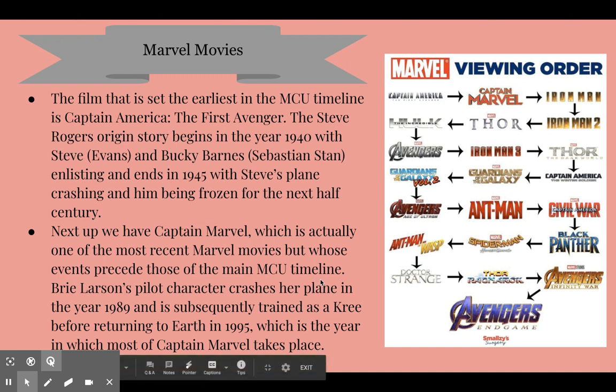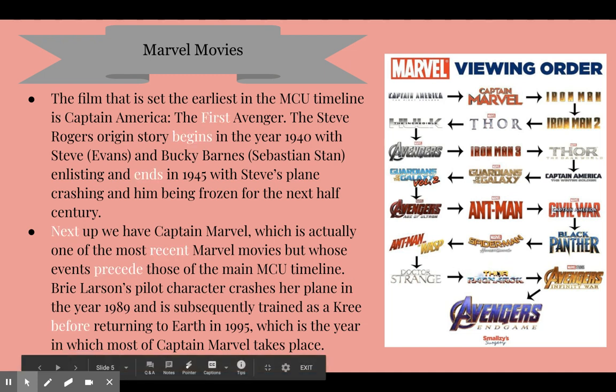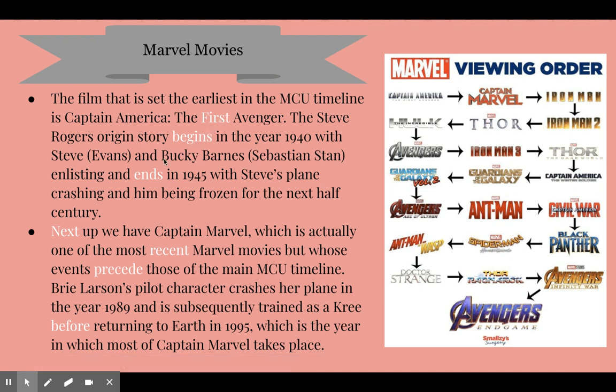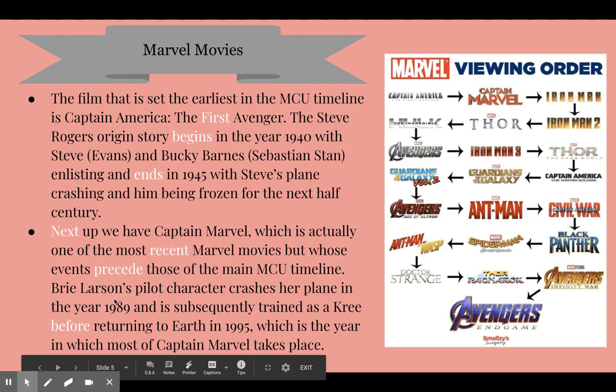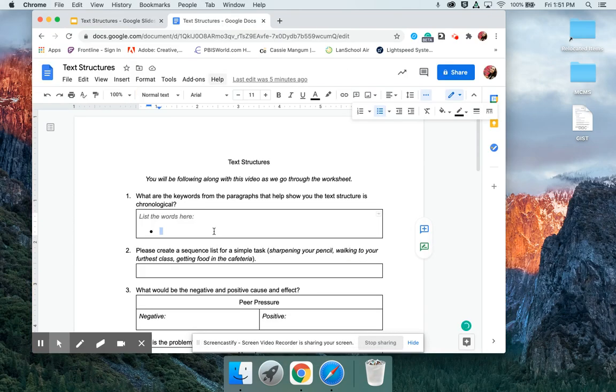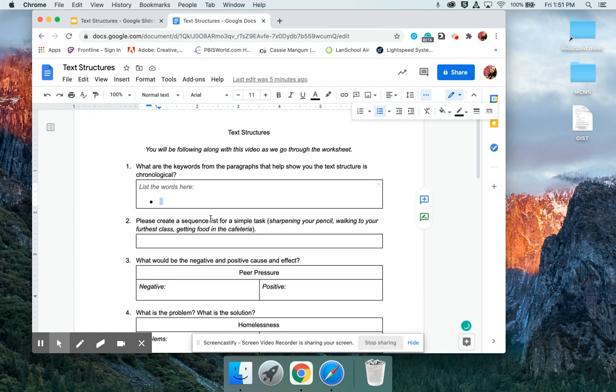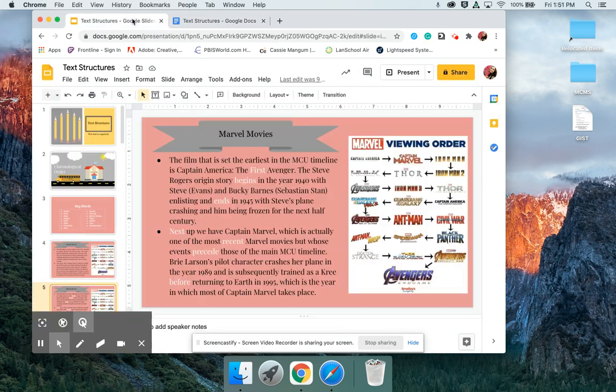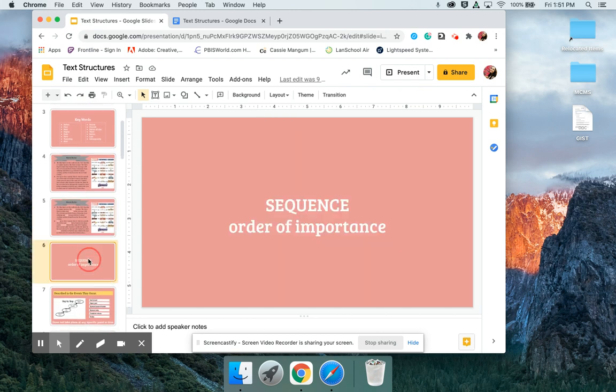Okay, with that paused, let's look at these next ones. So these are some of the ones that you should have come up with. There's first, begins, ends, next, recent, precedes, and before. So if you have not had those written down yet, go back into your doc and write them down. Next, we're going to look at sequence or order of importance.